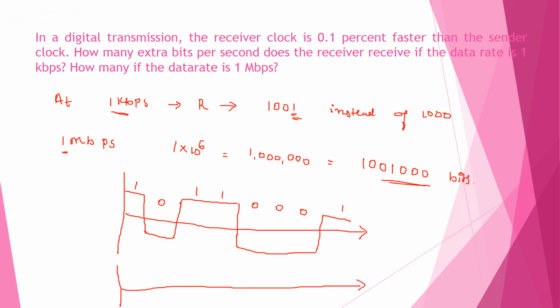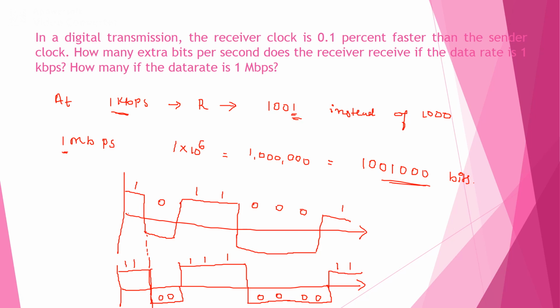So instead of 1 it will receive 2 bits, 1 1. Instead of 0 it will take 2 bits again, 0 0, 1 extra bit. Instead of 1 1, 3 bits, 1 1 1. Instead of 0 0 0, it will receive 4 bits, 0 0 0 0. Once again instead of 1 it will receive 1 1.